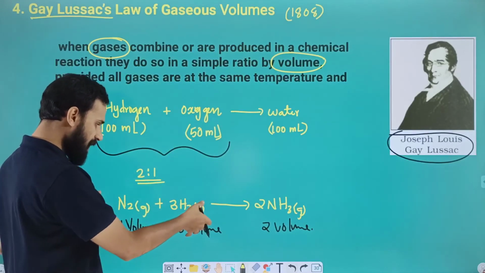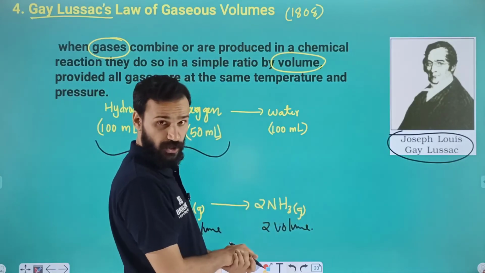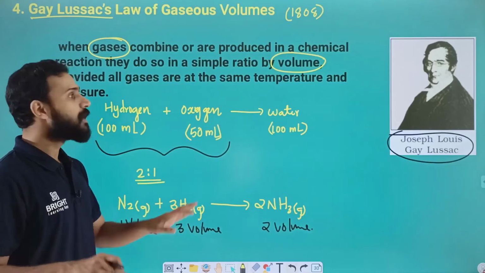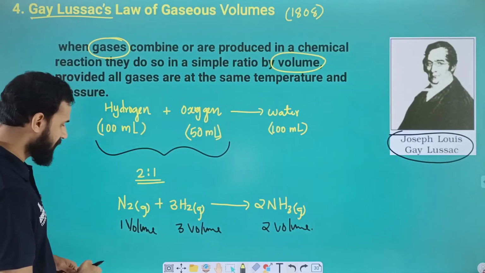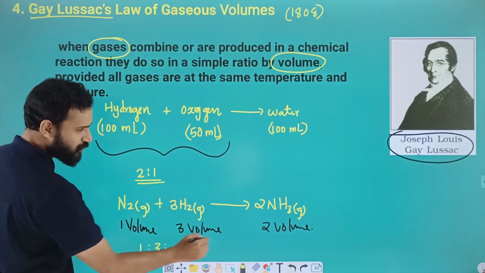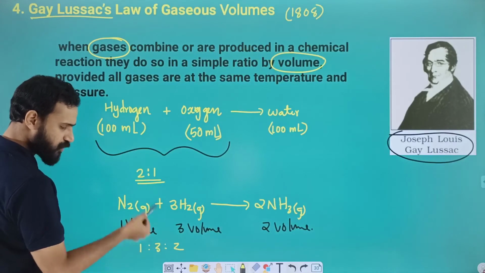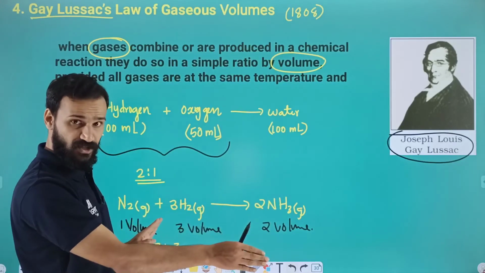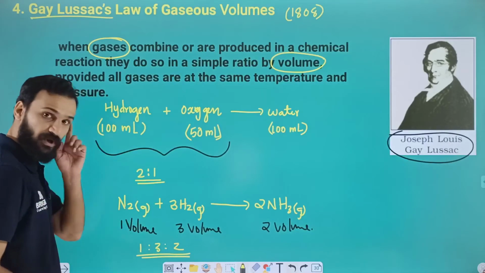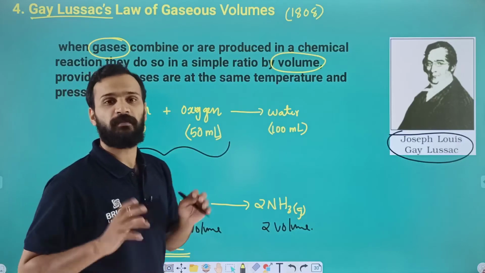Here two gases combine and a gas is produced, and they all do so in a simple ratio by volume. If you take only the reactants, you can write 1:3. Since all are in gaseous state, you can take the product also. So this reaction is carried out in the ratio by volume of 1:3:2. Likewise, we can represent the reaction.